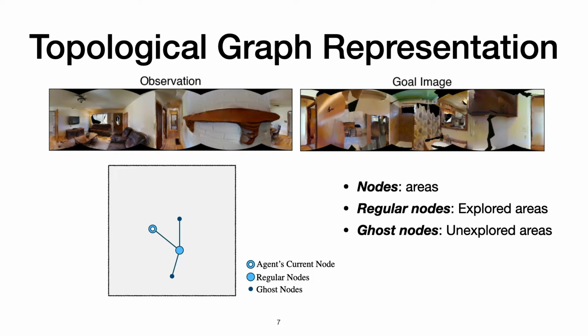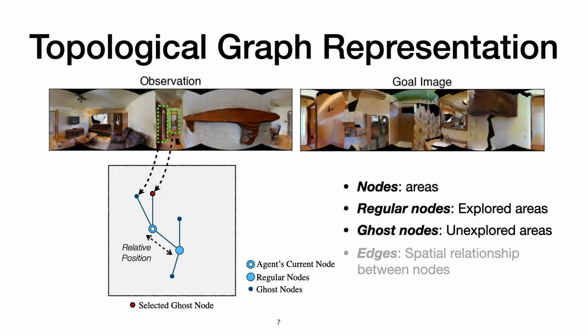As the agent navigates through the scene, it creates new regular nodes and adds new ghost nodes to the regular nodes. Each time a new node is created, we store the relative position of the new node from the last node.